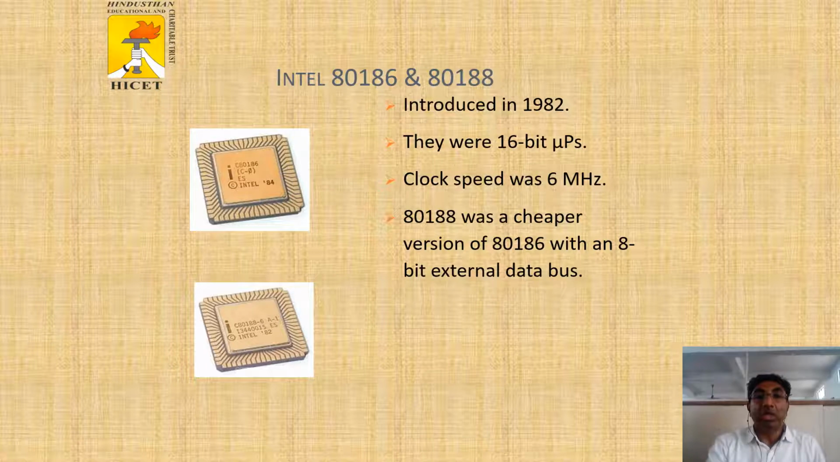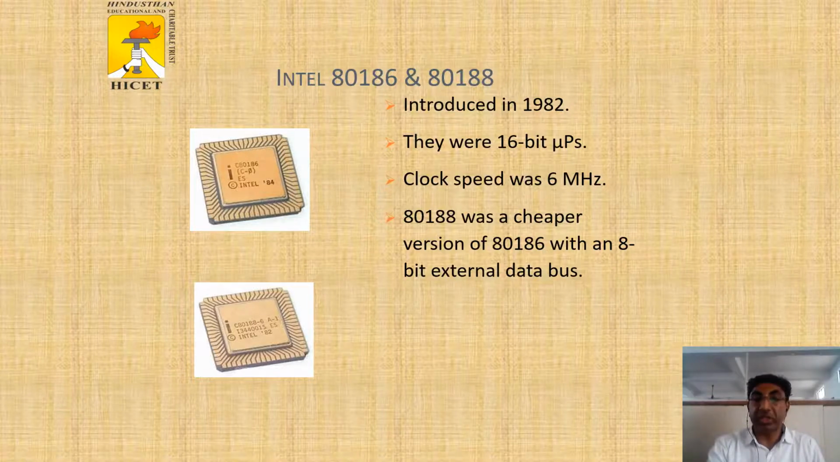Then the Intel 80186 and 80188 processors were introduced in 1982. They were 16-bit microprocessors. The clock speed was 6 megahertz. The 80188 was a cheaper version of the 80186 with an 8-bit external data bus.